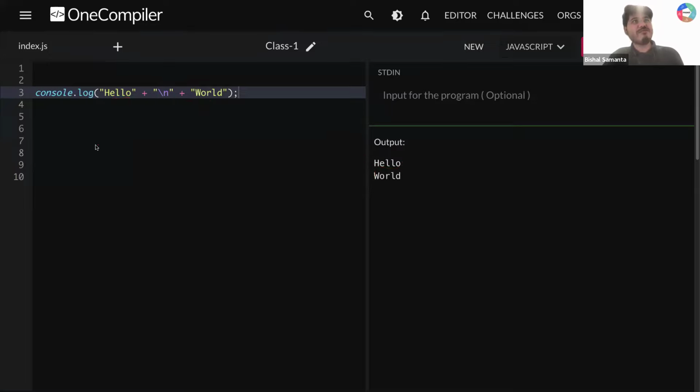Can you quickly confirm you all understood console.log? There we learn about three things. One is plus, second one is comma, and third one is backslash n. This is for moving next line. Okay. This is for a space. Okay. This is simply add the value.